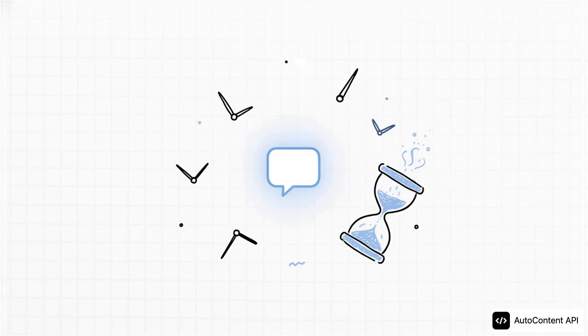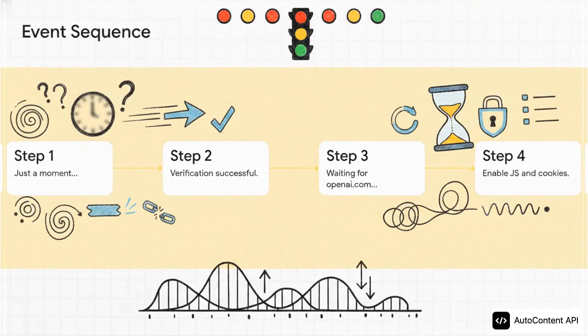But notice what's missing here. It doesn't explain the stakes, it doesn't offer a rationale, and it certainly doesn't give us a concrete time frame. I mean, in the digital realm, a moment could be a fraction of a millisecond, or it could be an indefinite eternity. It's a real masterclass in ambiguity, right? It forces the user into this state of total passive suspension without any immediate explanation of why they've been stopped dead in their tracks.